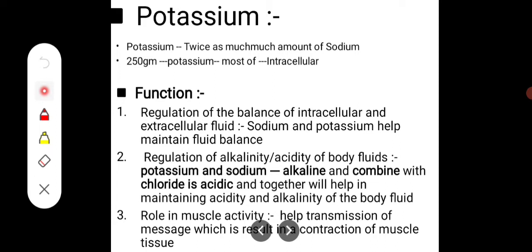Regulation of alkalinity or acidity of the body fluid: potassium and sodium make it alkaline, but when combined with chloride, either potassium or sodium makes it acidic, and together they help maintain the acidity and alkalinity of the body fluid. Then their role in muscle activity: helping in the transport of messages, which results in contraction of muscle tissue.